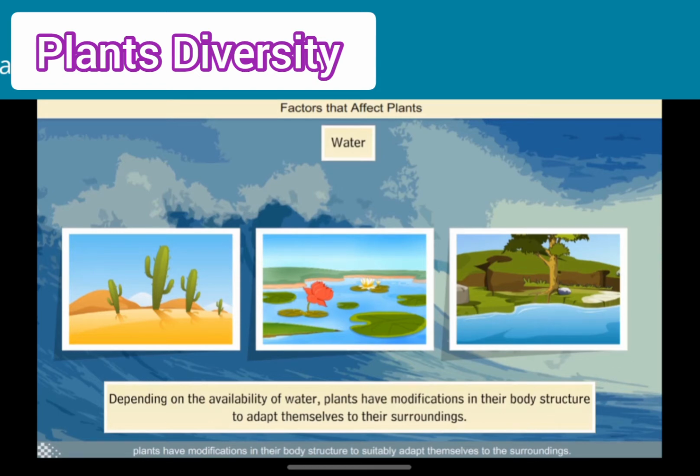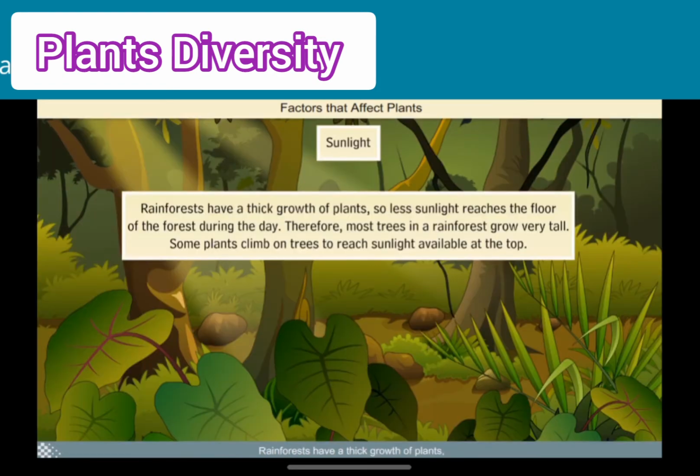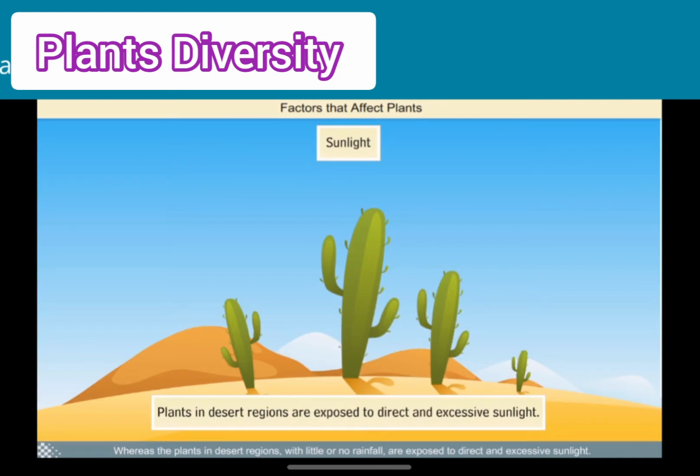to the surroundings. Rainforests have a thick growth of plants, so less sunlight reaches the floor of the forest during the day. Therefore, most trees in a rainforest grow very tall. Some plants climb on trees to reach sunlight available at the top, whereas the plants in desert regions with little or no rainfall are exposed to direct and excessive sunlight.